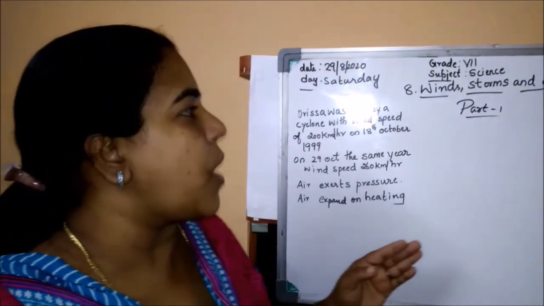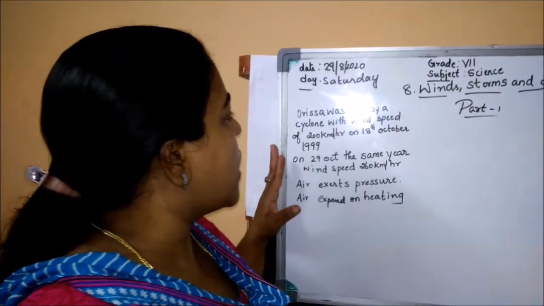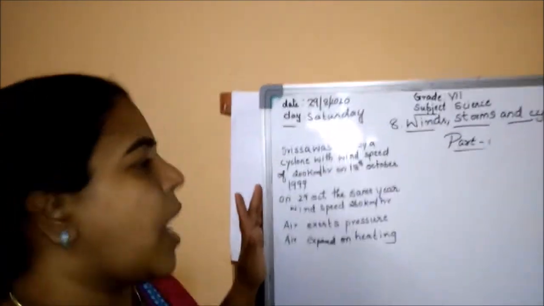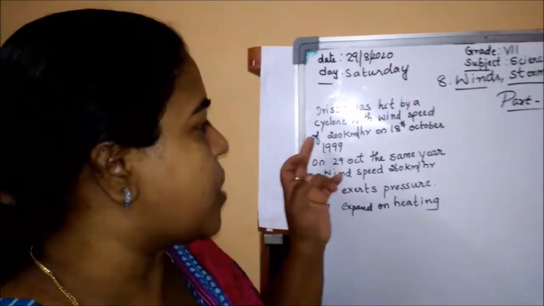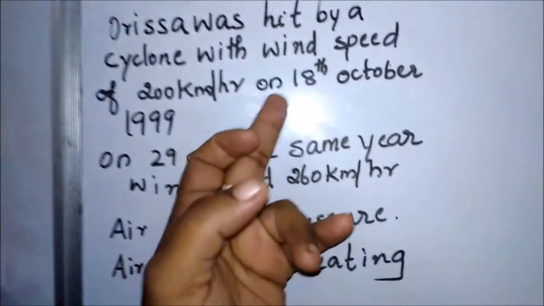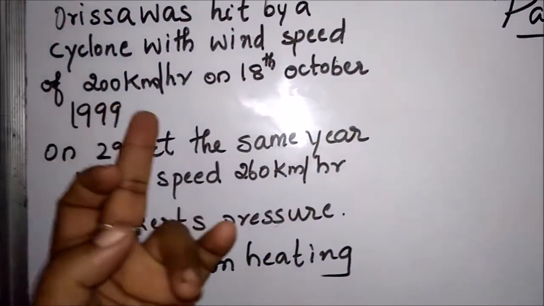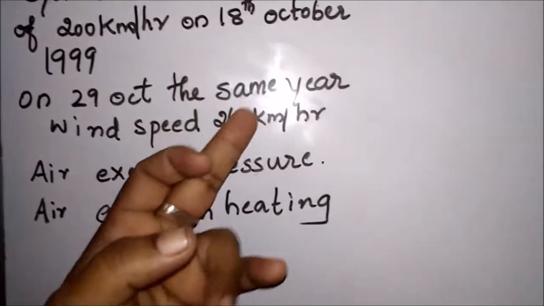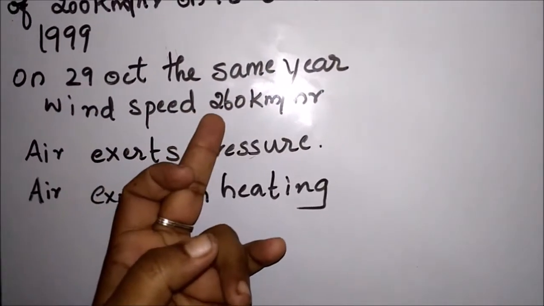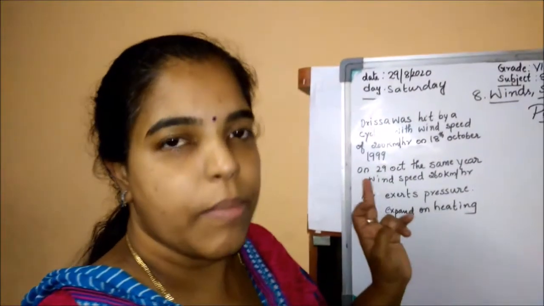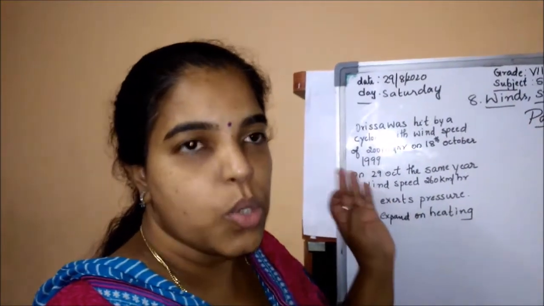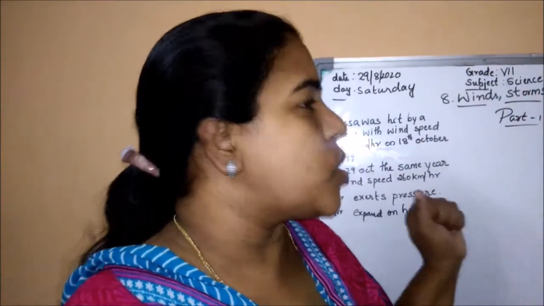Orissa was hit by a cyclone with a speed of 200 km per hour on 18th October 1999. On 29th October of the same year, the wind speed was 260 km per hour. Like this news, you will see in the newspaper and hear on the news channel: cyclones hit and thunderstorms heavily, so destruction happens here. Like this, you will hear the news.